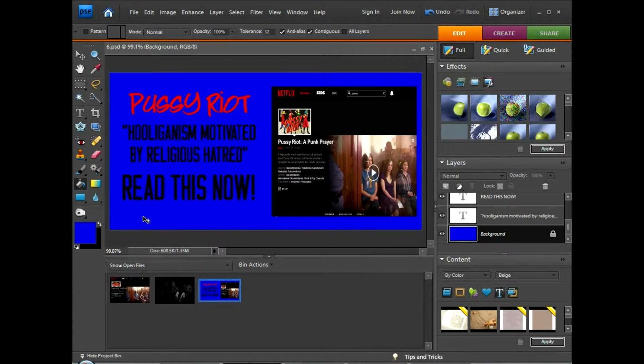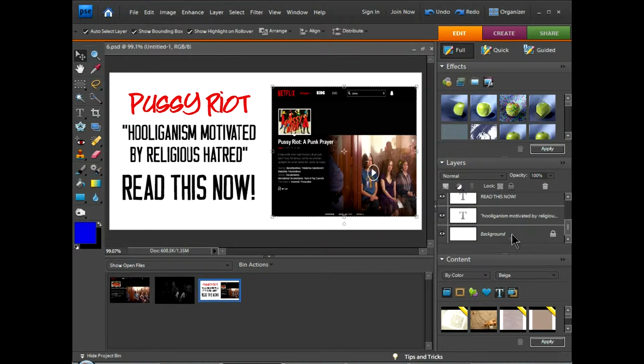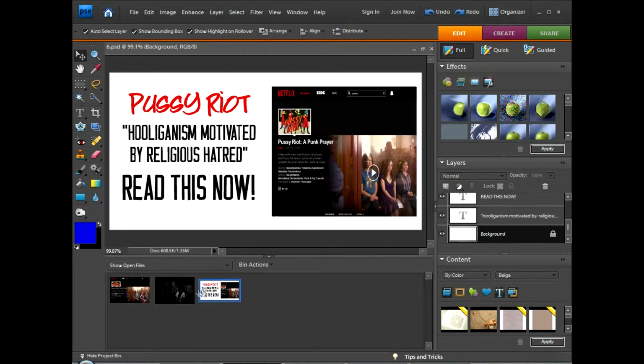We're going to go ahead and Control Z, because what I'm also going to show you how to do, we're going to come back up here and select the Move tool again, because that's the main tool that we're always going to be using. I'm going to come back down here and select background again. And the next thing I'm going to do is grab this picture of Pussy Riot. It's a photo that I got off the internet, and I did a couple of changes to it. Okay, I kind of did my own little thing to it to make it look cool.